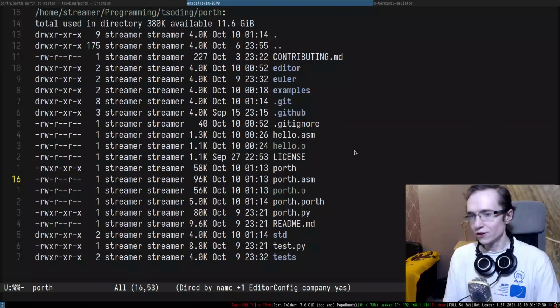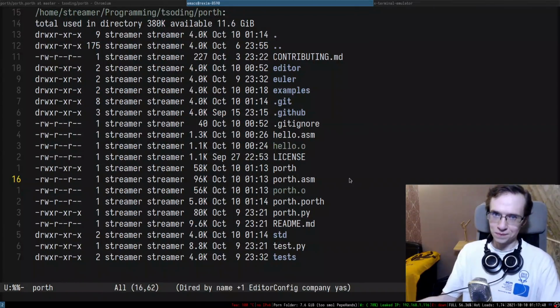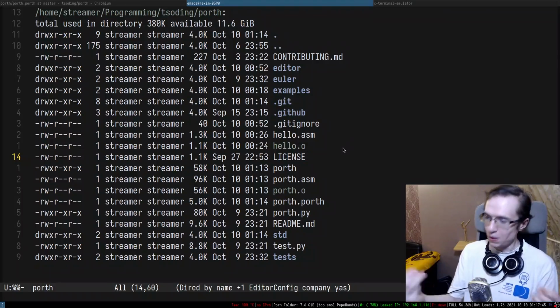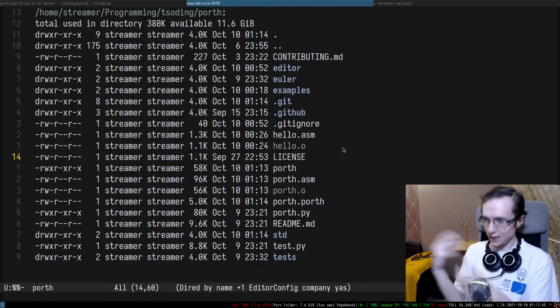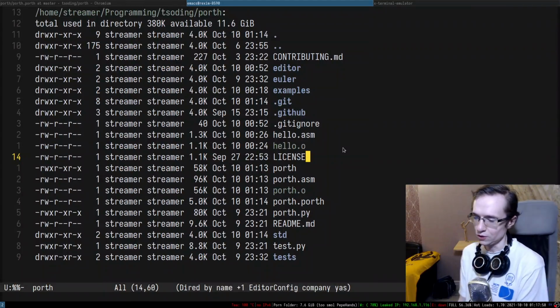So once the Porth is finished, we're gonna simply commit porth.asm along with porth.porth, right? And then on the platform on which you need Porth, you would only need NASM. You would compile Porth with NASM, and this is how you would bootstrap. Does it make sense? This is actually a pretty good question, thank you.